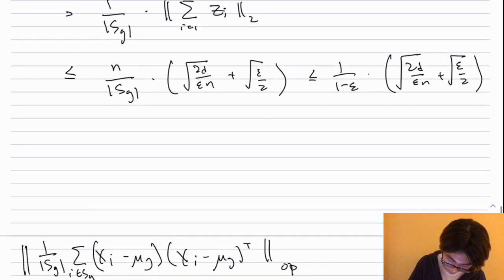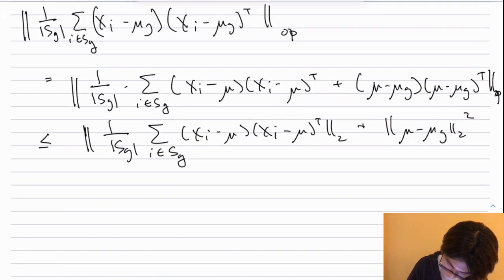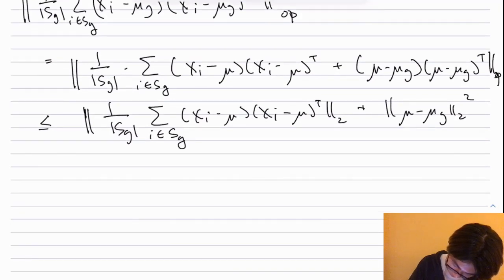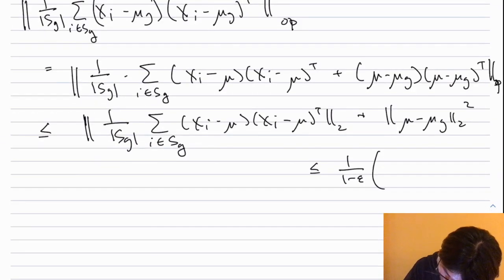And we just proved that mu minus mu sub good is small. It's at most 1 over 1 minus epsilon times root 2d over epsilon n plus root epsilon over 2, squared.